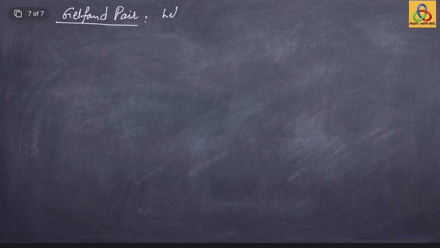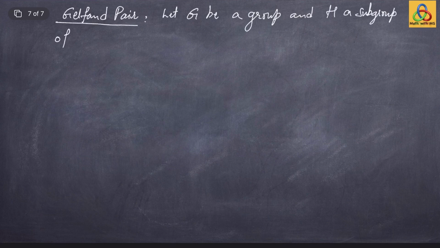Let us carry on this idea of centralizer algebra further and define what we call Gelfand pairs. The theory of Gelfand pairs is very deep and has tremendous applications, but we will barely scratch the surface of this theory. Basically, we are just focusing on a very special kind of permutation representation. So let G be a group and H a subgroup of the group G.